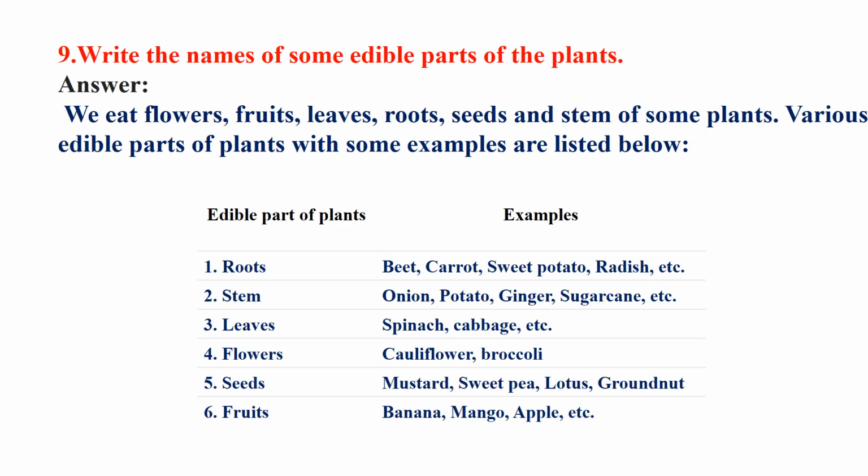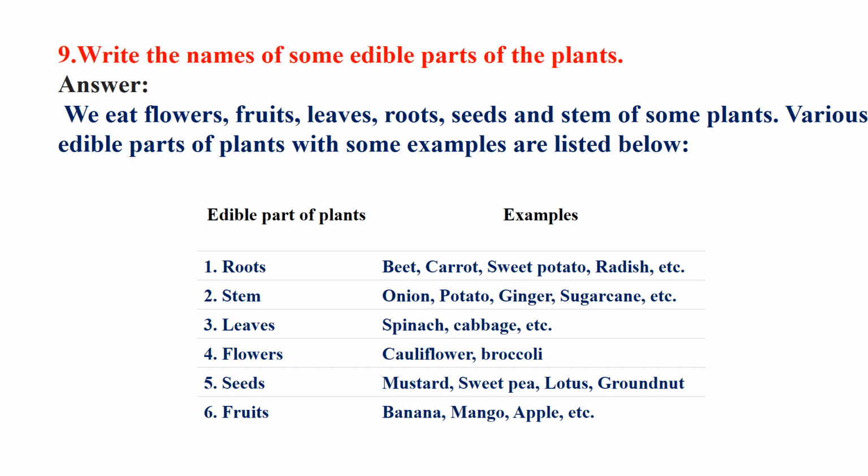Now the question: write the names of some edible parts of the plants. The answer will be, we eat flowers, fruits, leaves, roots, seeds and stems of some plants. Various edible parts of plants with some examples are listed below. So here two columns are there: edible parts of plants, and in another portion the examples.